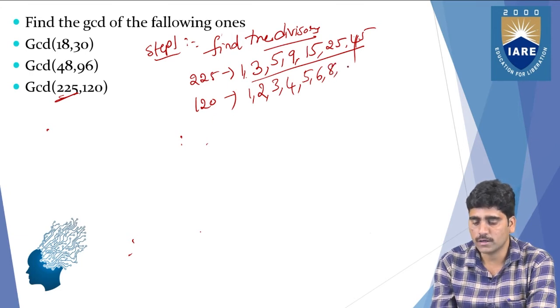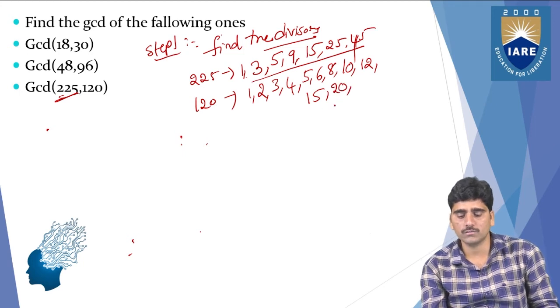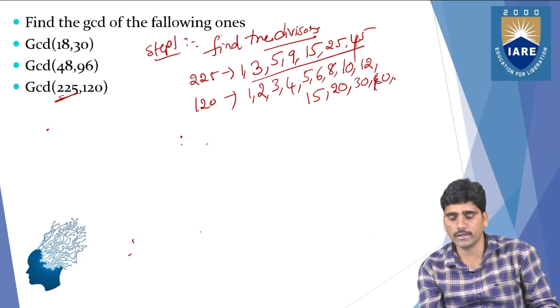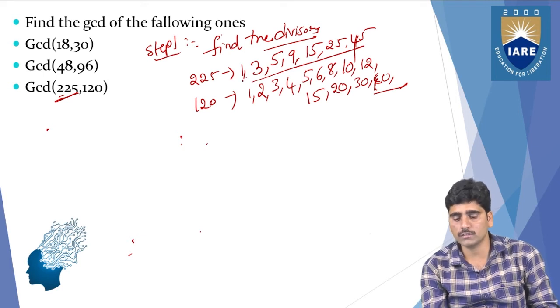The next, 9 is not. The next, 10 is also a divisor of 120. And next, 12 is also a divisor of 120. The next, 15 is also a divisor of 120. The next, 18 is not. The next, 20. Right. So 20, 30, 40. Like this way you can find. You can take all the divisors. So among all these divisors, what do you need to do next?